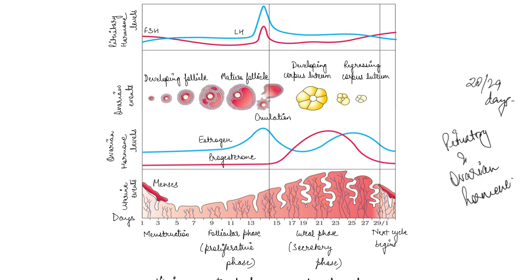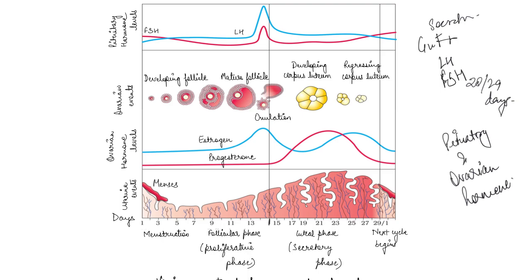As in the case of males, there is secretion of gonadotropin hormones, which are LH, luteinizing hormone, and FSH, follicle stimulating hormone. These increase gradually during the follicular phase and stimulate follicular development as well as secretion of estrogen by the growing follicle. Both LH and FSH attain a peak level in the middle of the cycle, which is here.